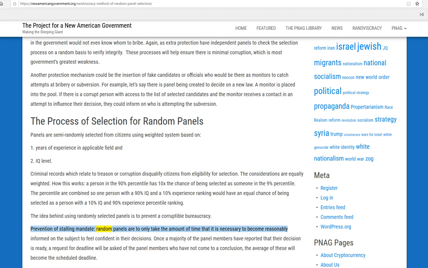Prevention of stalling mandate. Random panels are to only take the amount of time that it is necessary to become reasonably informed on the subject to feel confident in their decisions. Once a majority of the panel members have reported that their decision is ready, a request for deadline will be asked of the panel members who have not come to a conclusion. The average of these will become the scheduled deadline.